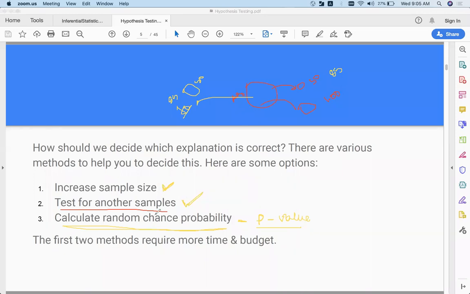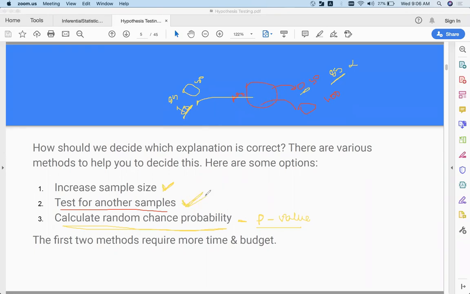So let me finish the theory once. Let's say you took one sample, you went to a school, you got 85 marks, but you want to verify, is this really the average marks of the students? Are the students extremely smart in this class? There are other options. You can take another sample. If you take another sample and the average marks is 70, then you say, okay, maybe this sample has something wrong with it. I don't think this is a correct measure. Maybe I have to do one more sample.